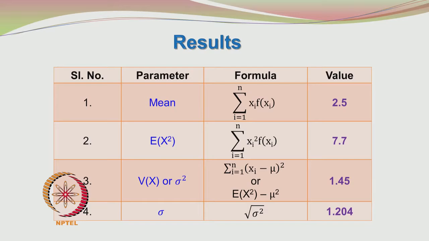The results are nicely summarized in the form of a table here. The parameters are mean, E of x squared, variance of x or sigma squared, and sigma. The formula is also given here. Again, you have to make a correction here.